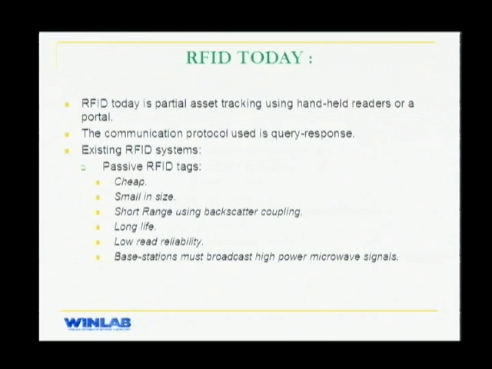The base station will talk first and then the tag will respond back with an answer. Generally, they are of two types: passive RFID tags and active RFID tags. A passive tag has no battery, which means that they are cheap, small in size, have a long life, but low read reliability. When a passive tag comes near a base station, it gets powered up using the power radiated from the base station, and it reflects back the carrier of the base station using backscatter coupling with its own modulated data.